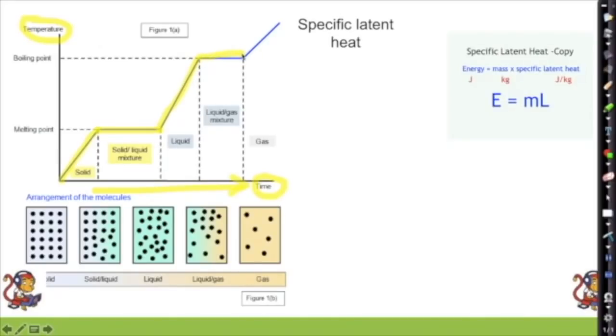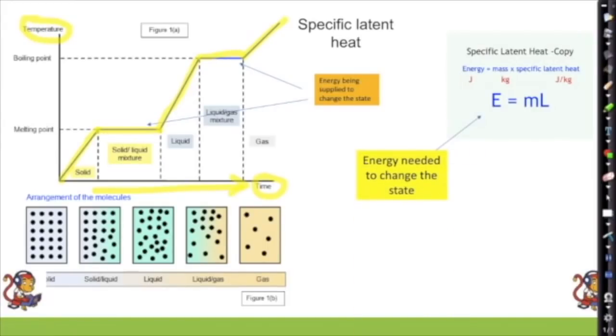And when it's changing state, the temperature stops changing until it has all changed state, and then the temperature can keep going up again. These flat parts here are where energy is being supplied to change the state. So the energy is being supplied to change the solid into a liquid. The temperature is not changing at that point, but it is changing state. And the same up here. Energy is still being provided, but the temperature is staying the same.